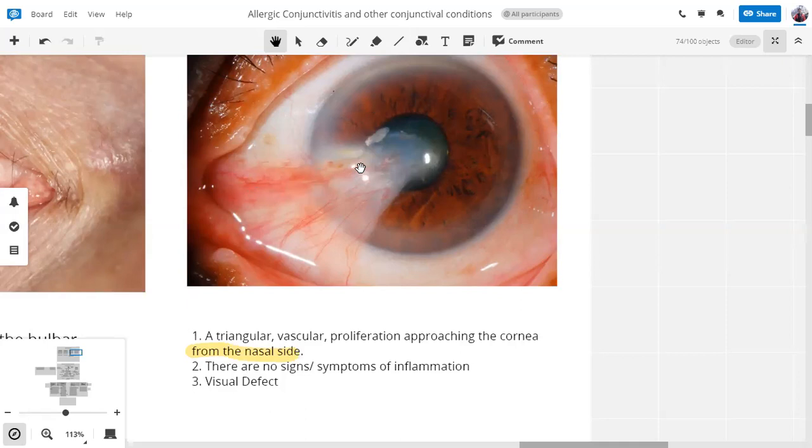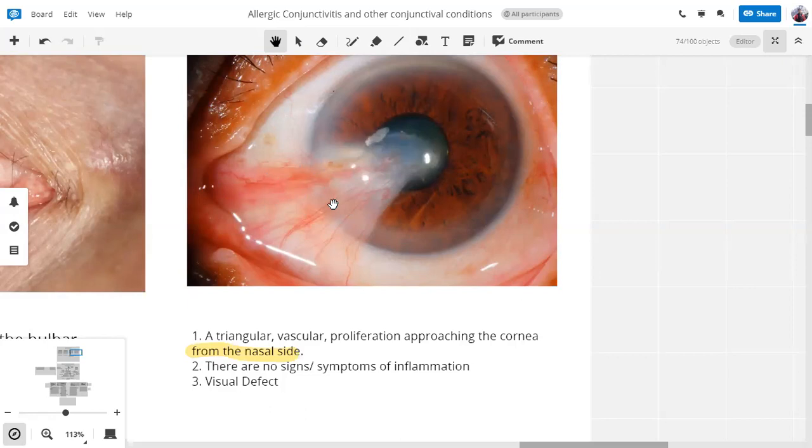And the cornea is sitting peacefully, doing its own job, maintaining its avascularity, helping in vision and refraction. And the conjunctiva suddenly decides, all right, I like this space and I want to invade it. So this fibrous tissue, meaning a fibrovascular proliferation, invades the cornea from the nasal side.